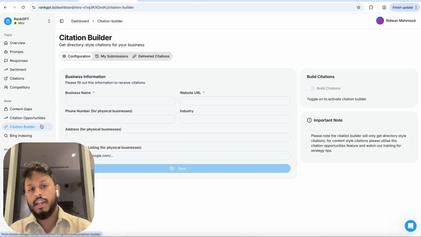And then coming to the next tool, which is Citation Builder. This is where we can actually help build some of these citations for you. This is going to be primarily valuable for local businesses. If you run a local business and you're trying to get local rankings, this is very useful.